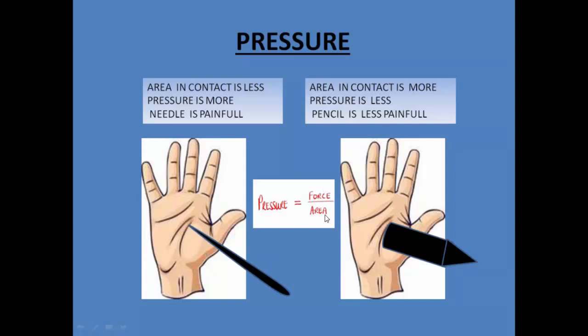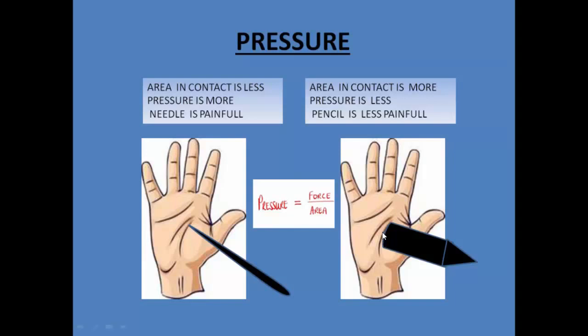So when area is less, the pressure becomes more, and that is why with the same amount of force, the needle easily gets inside our hand and we feel pain.